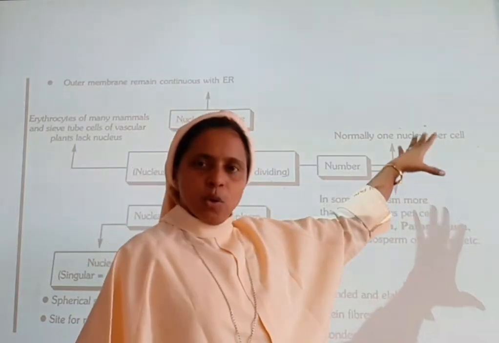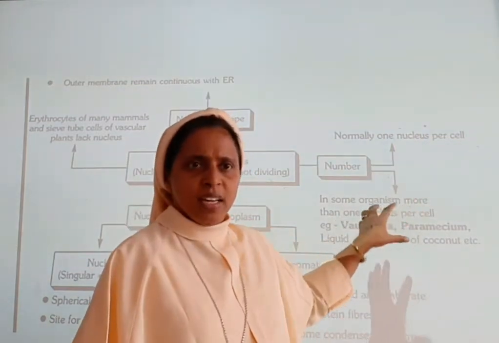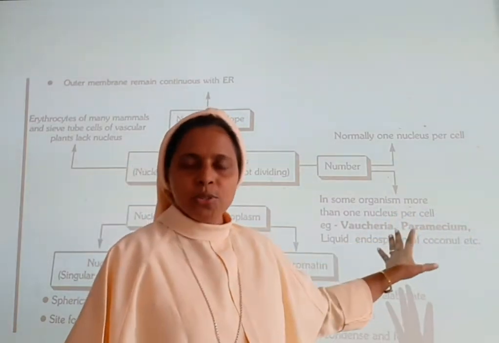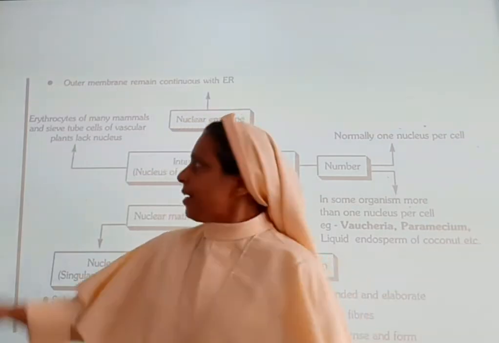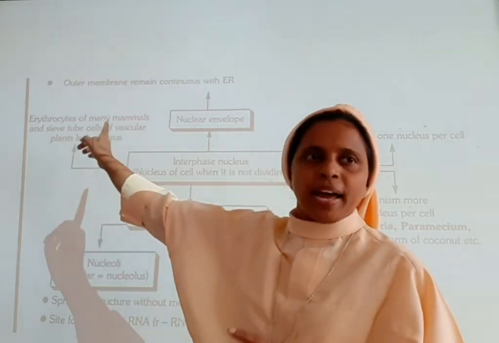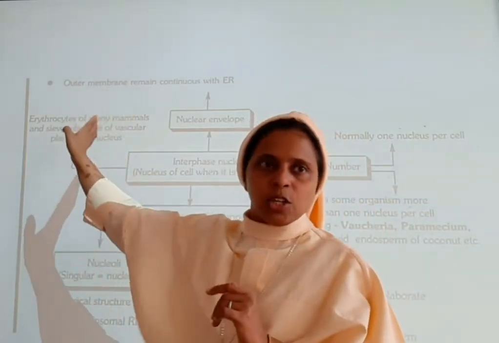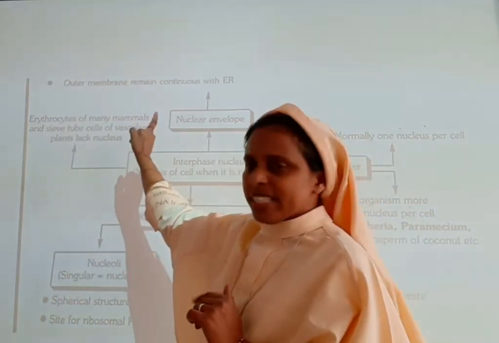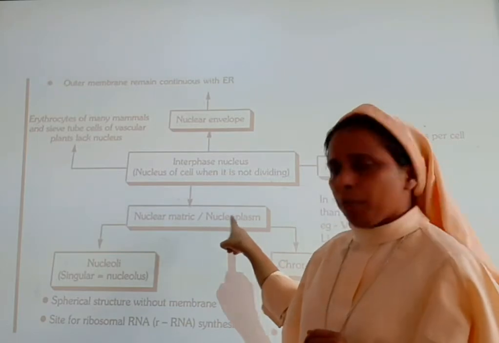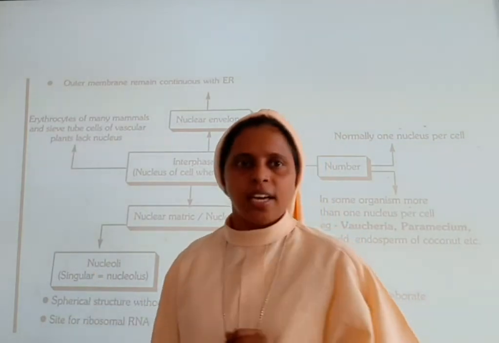Otherwise, normally there is only one nucleus per cell. Some organisms have more than one nucleus, that is Woltschia, Paramecium, and the liquid endosperm of coconut. Next, the erythrocytes of many mammals and the sieve tube cells of vascular plants lack a nucleus. Then the nuclear matrix, or nucleoplasm, consists of the nucleolus and chromatin.